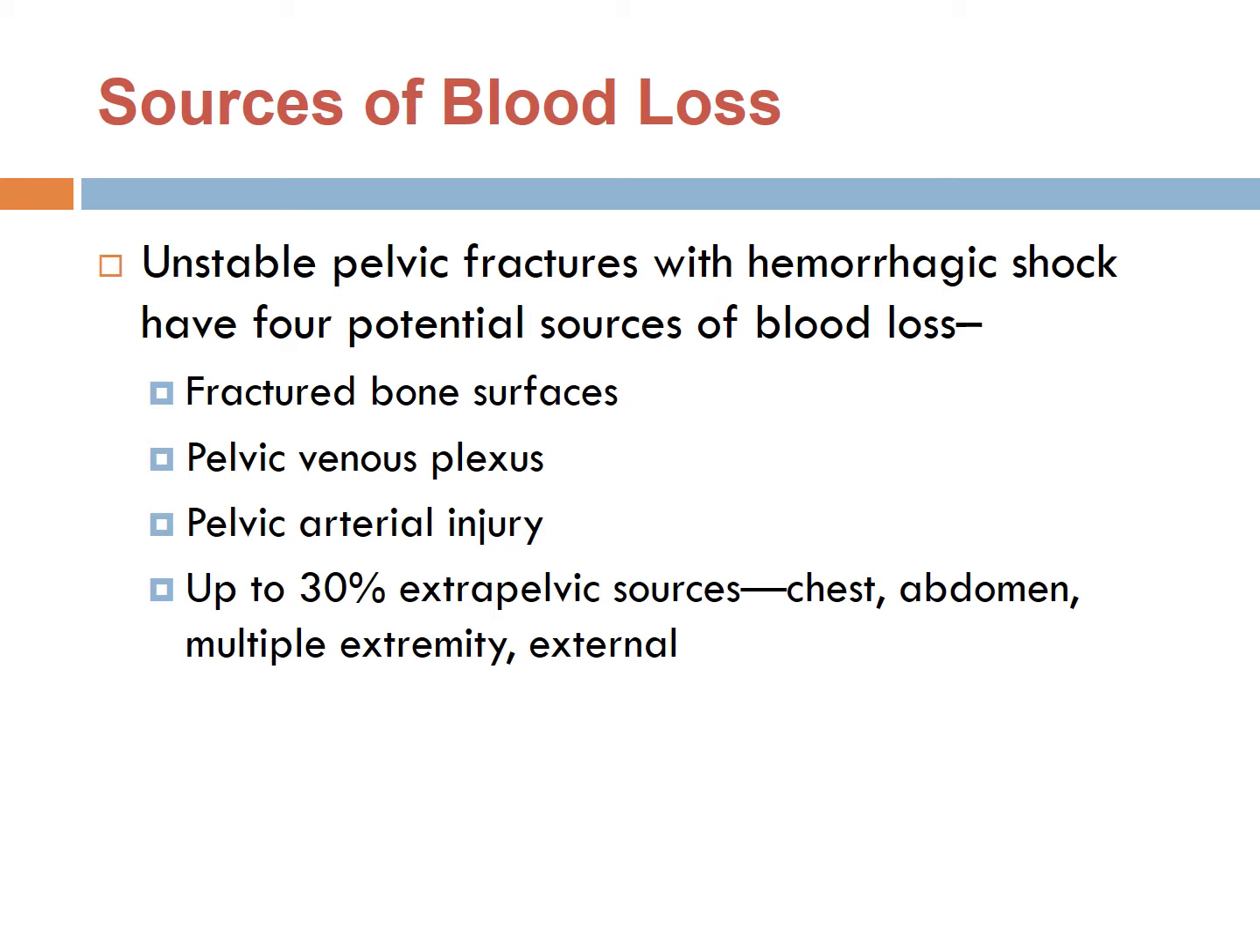The commonest cause of death in an unstable fractured pelvis is blood loss. The sources of blood loss in unstable pelvic fractures include the fractured bone surface, the pelvic venous plexus, pelvic arterial injury, and up to 30% from extra-pelvic sources like the chest, abdomen, multiple extremity injuries, or external sources of bleeding.